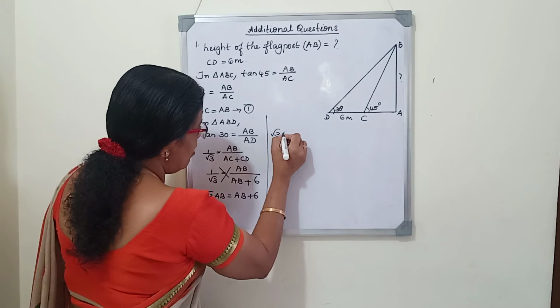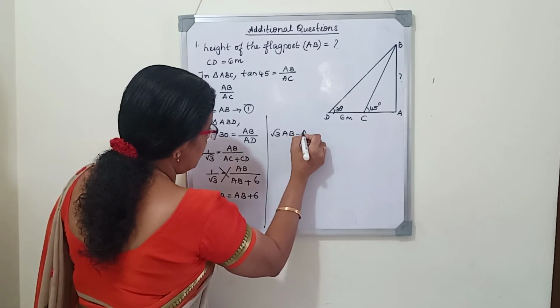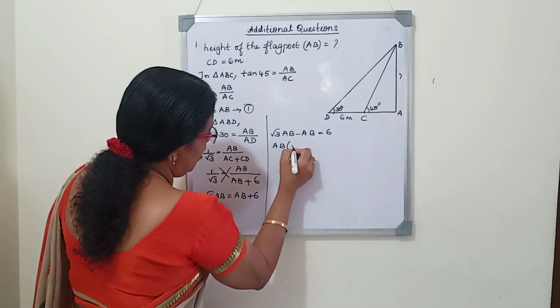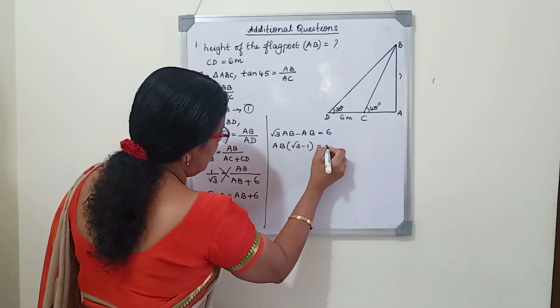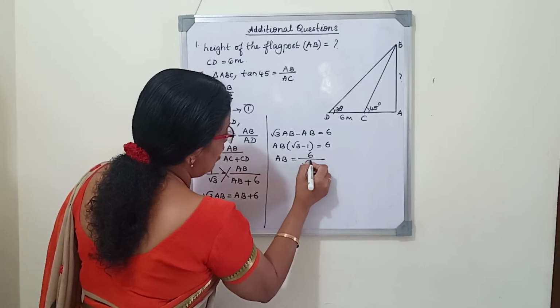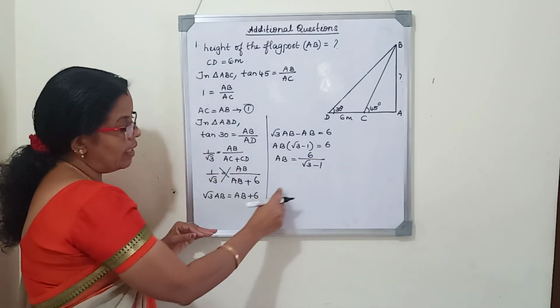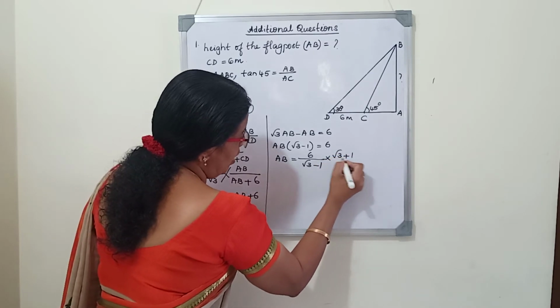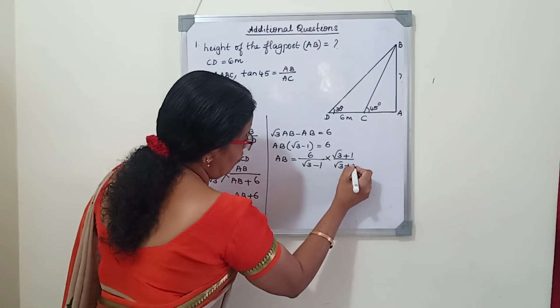Root 3 AB minus AB is equal to 6. So AB we will take common. AB into root 3 minus 1 is equal to 6. AB equals 6 by root 3 minus 1. So as the denominator is an irrational number, we will rationalize it. Multiply with the conjugate root 3 plus 1.